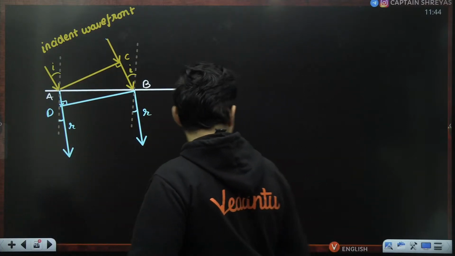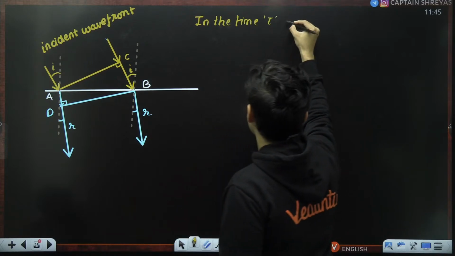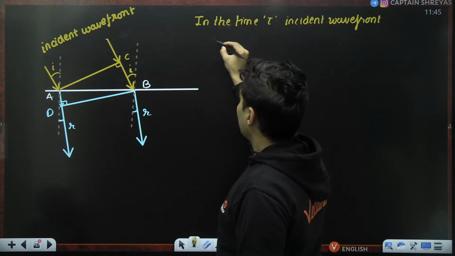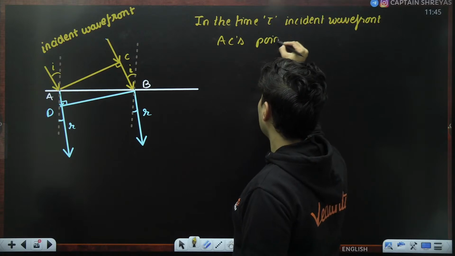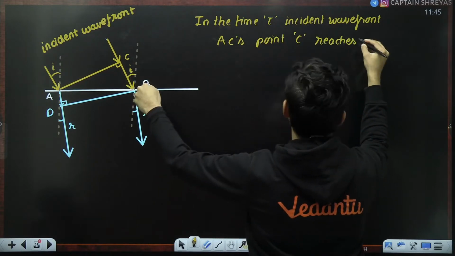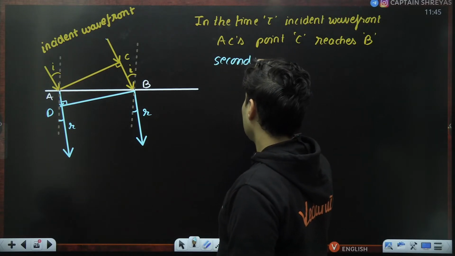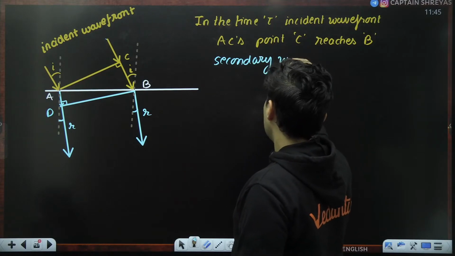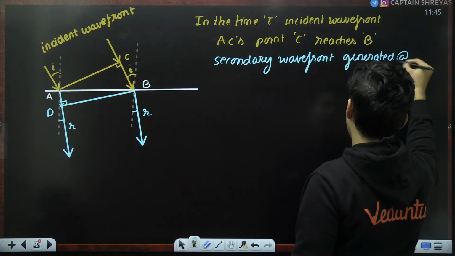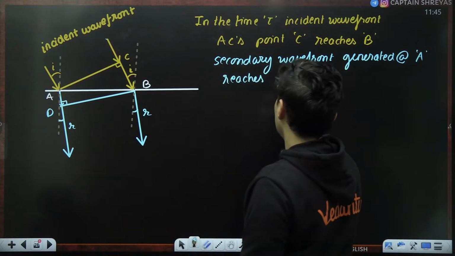Now, one thing is clear. In the time, let's say tau, the incident wavefront AC's point labeled C reaches B. This C reaches B, and the secondary wavefront generated at point A would have just reached point labeled D.